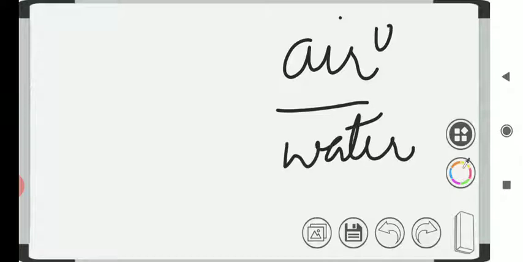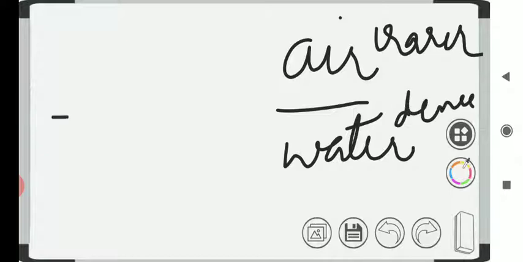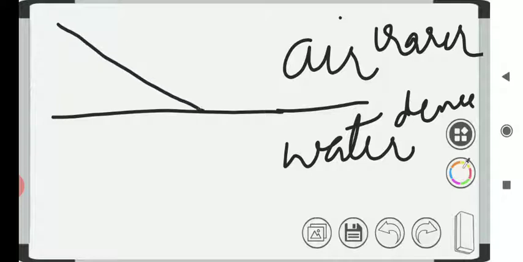When there is a pair of media, air and water, air is a rarer medium for light and water is a denser medium for light. For example, when a ray of light passes from air to water, then what will happen? We will find that the light ray bends towards the normal.